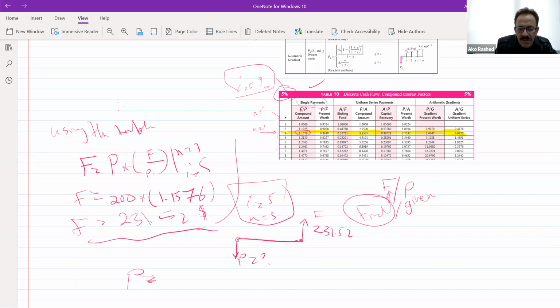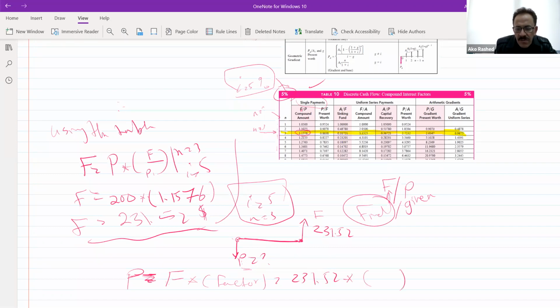So if I am asking you to tell me how much I should invest to get $230 now, I will say the P that you are looking for is equal to the F that is here times a factor. And the F here is $231.52.